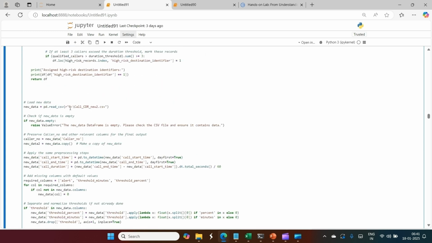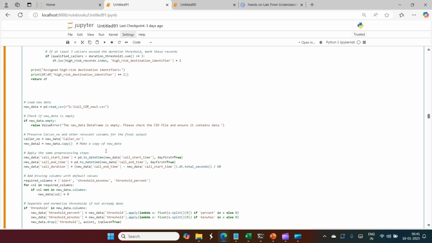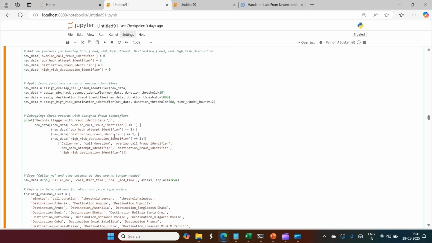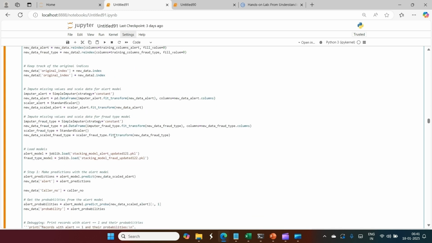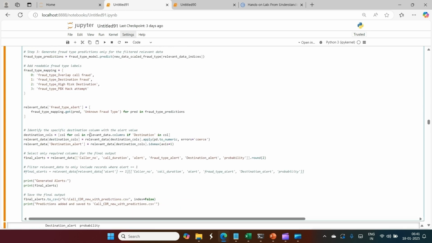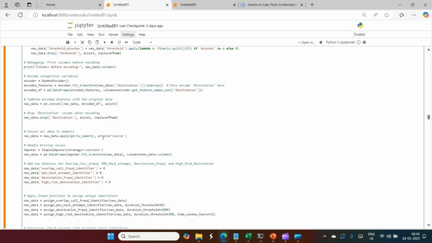Okay, so here you can see call CDR. I will put it now as new 3, because there are different data files. So we want to make a partition of this file that I just showed you, call CDR new 3 on the G drive. Here, the same I opened. So get ready for the predictions. What is happening is this data will be loaded, and the models will be loaded also. If I go below, you can see somewhere in between the saved models have been assigned.